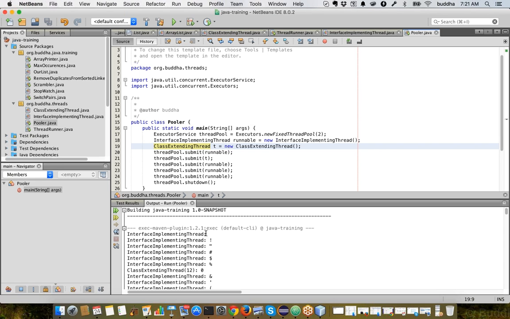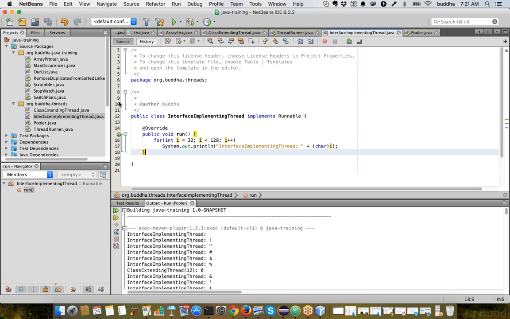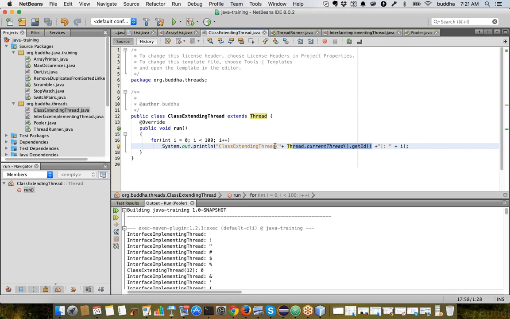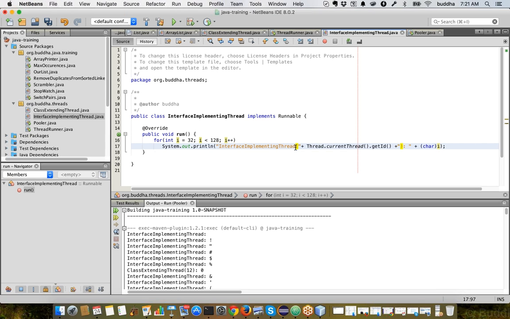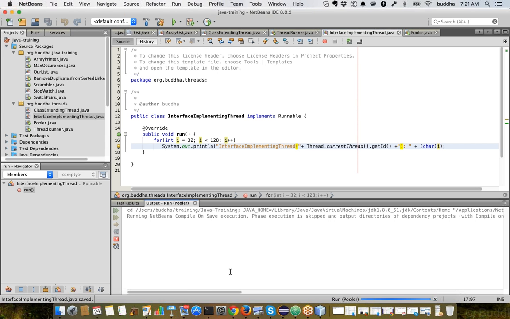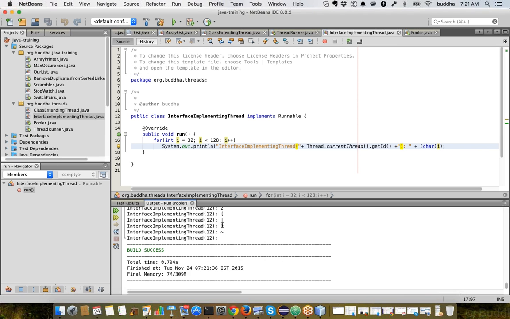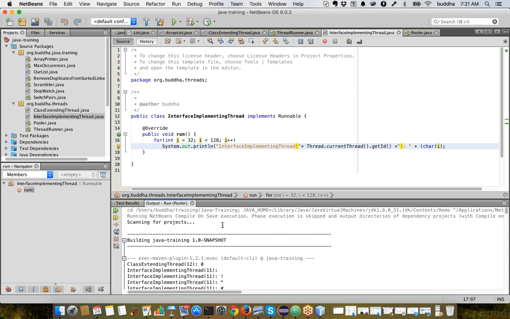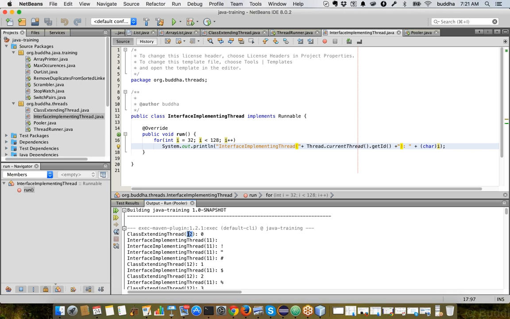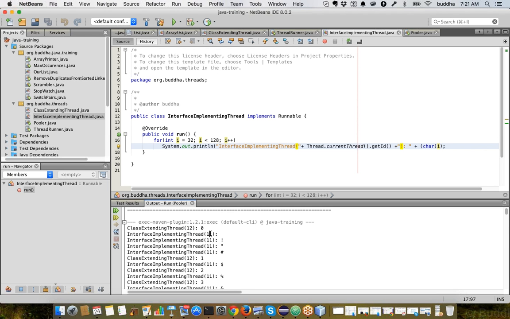Now the interface implementing thread is getting executed. Okay, let's put that ID thing in our interface implementing thread also. So the class extending thread got an ID of 12, and then the interface implementing thread got an ID of 11, and both are executed.